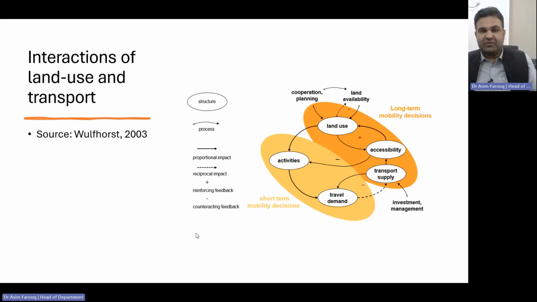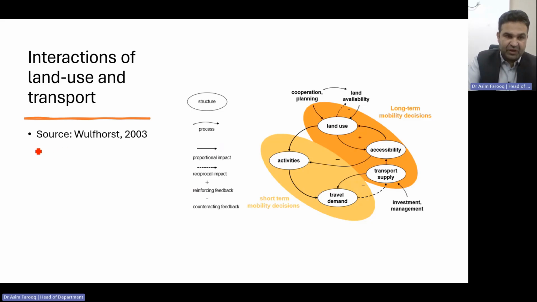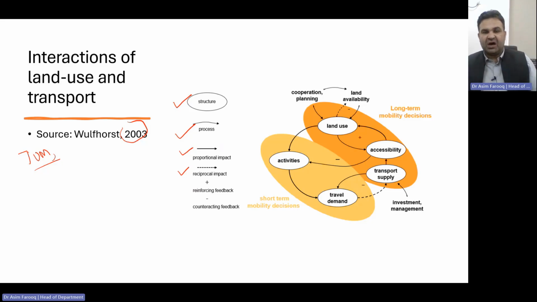So in this session, we will try to understand the interaction of land use and transportation. That chart was generated by my teacher, Professor Wolfers from the Technical University of Munich, Germany, in 2003. According to that chart, first of all we need to understand where we have a circle. That shows basically structure, and then we have process, and then the proportional impact, and then the reciprocal impact, and then counter feedback as well as reinforcing feedback.